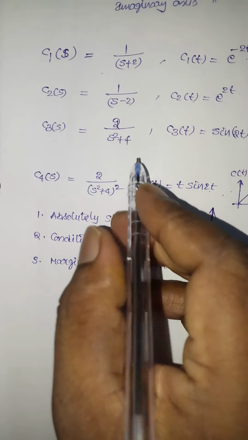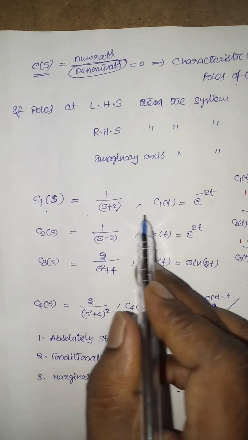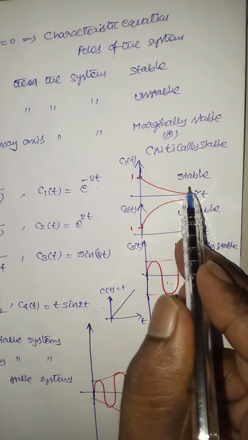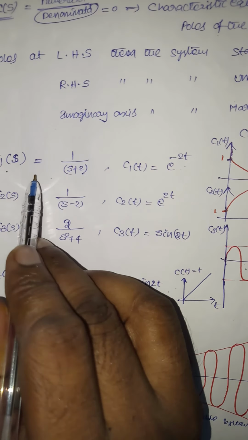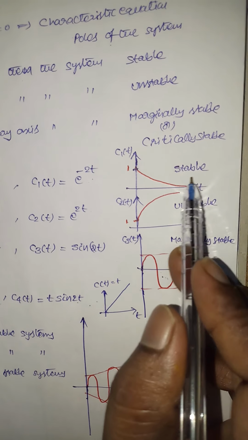Here also I forgot to say one thing. In this type, C1 of s is equal to 1 by s plus 2, so that C1 of t is equal to e power minus 2t. If the system produces this type of response, then this system is said to be stable.